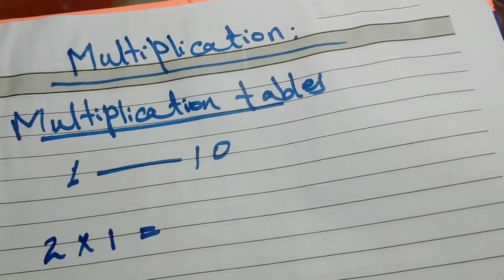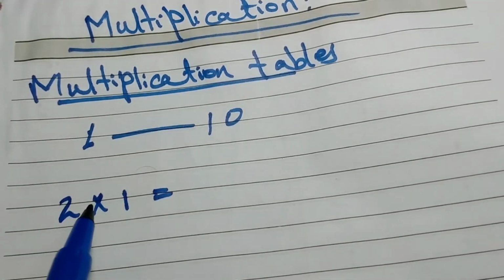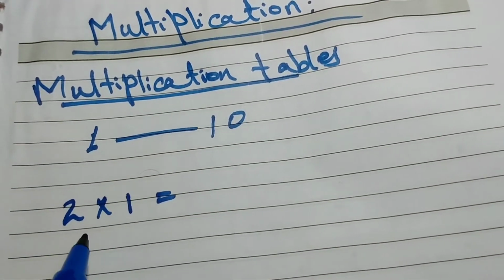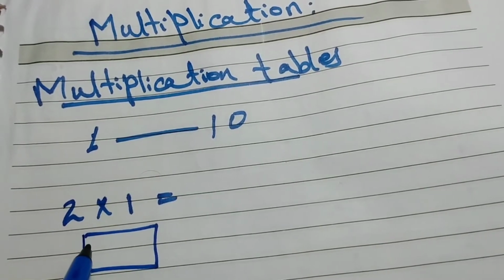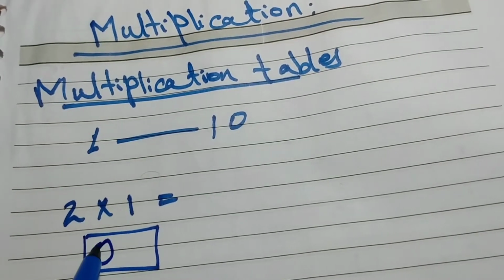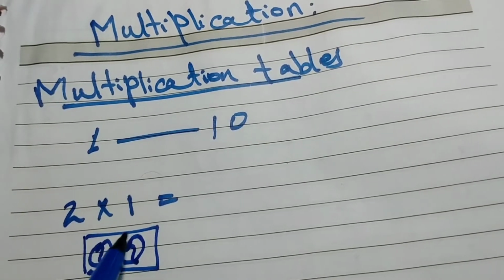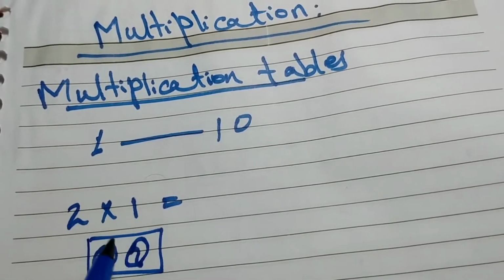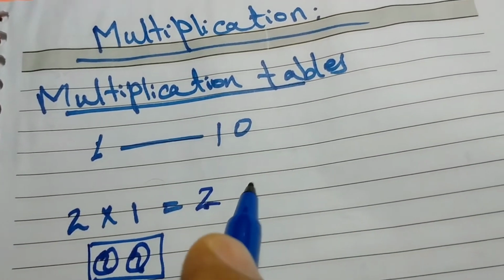For the lower grades, like class 1 or KG students, they should know 2 times 1 means 2 is only one time. With any material like balls, there are 2 balls, only one time. So 2 times 1 is only 2.